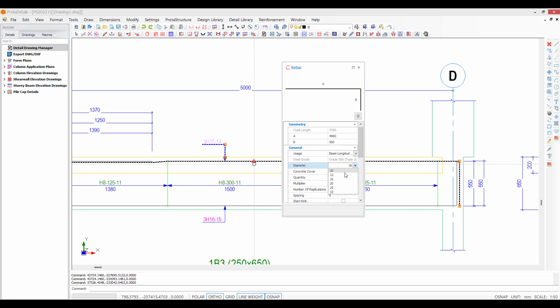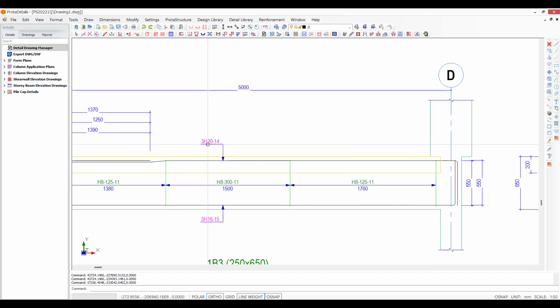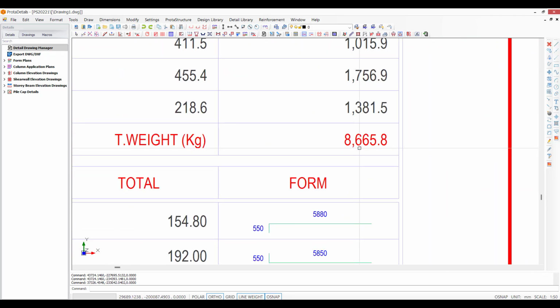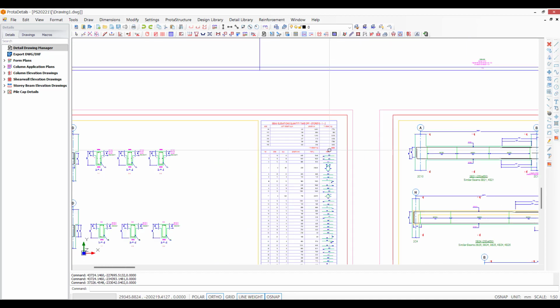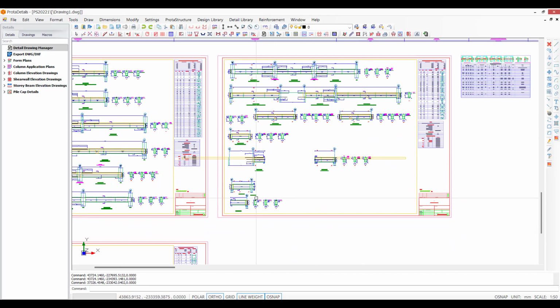Now, if you want to make changes in here on the fly, you can. So say I wanted to change that from a 16 to say a 20, for example. I can do that, and you can see that it's now updated. But at the same time, we're also updating the quantities. So you can see that that's now increased 600 odd kilograms, I believe, to 8.66 tons of steel. So all of these types of changes you can make in here. You can work with this. You can just position things to suit within your drawings.